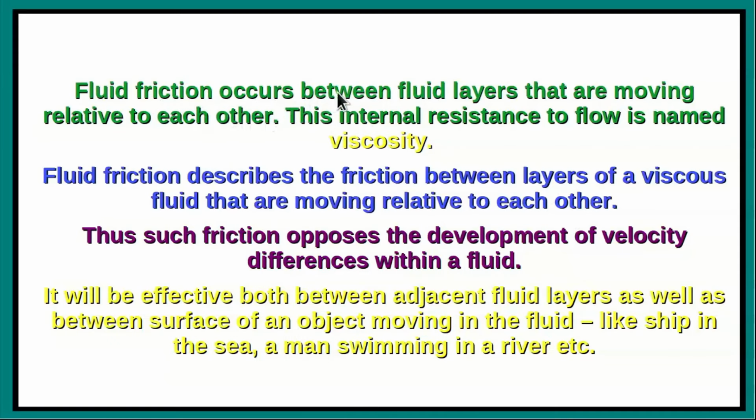Fluid friction occurs between fluid layers that are moving relative to each other. This internal resistance to flow is named viscosity. It describes the friction between layers of a viscous fluid that are moving relative to each other. Thus, such friction opposes the development of velocity differences within a fluid. It will be effective both between adjacent fluid layers as well as between the surface of an object moving in the fluid, like a ship in the sea, a man swimming in a river, etc.